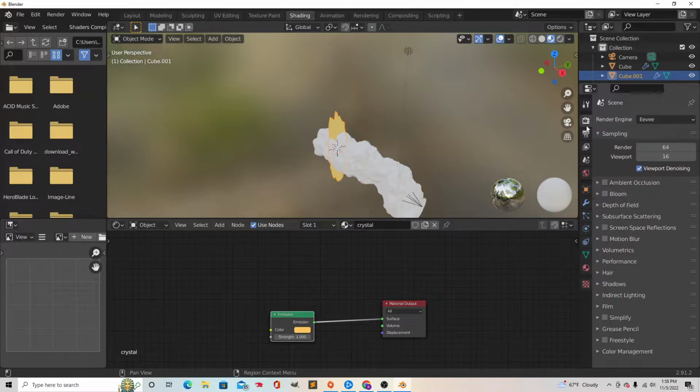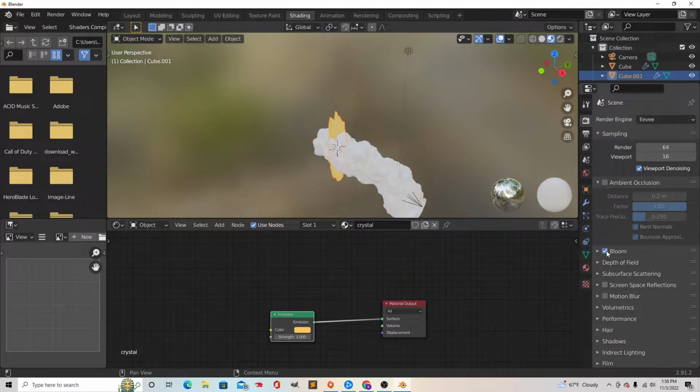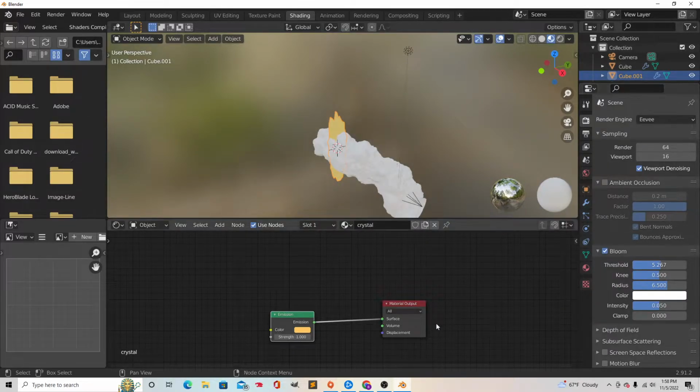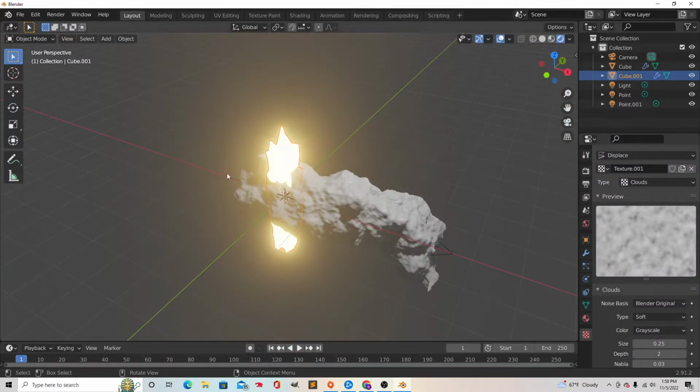And then what we want to do is go to the camera icon, go to Bloom, and turn on the threshold. And then we turn on the strength like that. And there you go. There you have it. You have your crystal. Let's go to our layout here. See, it looks really nice right now.